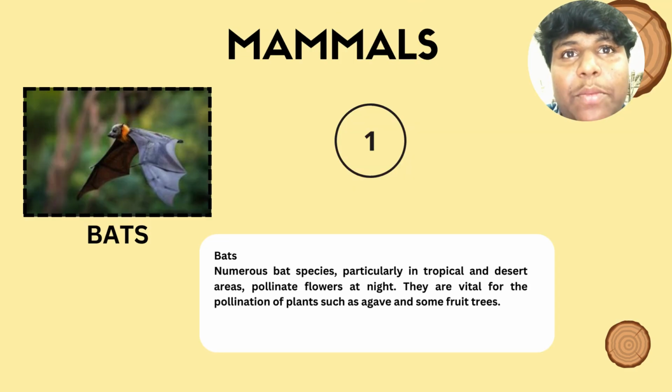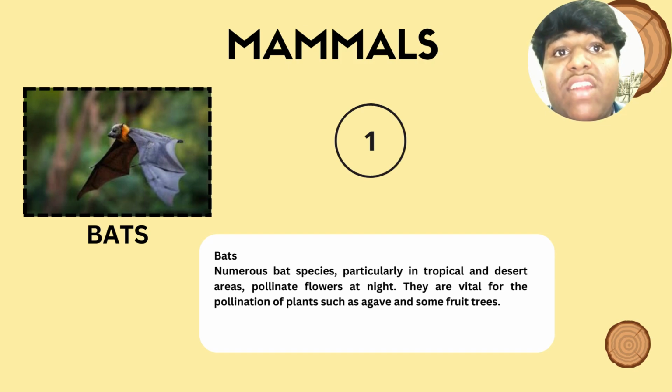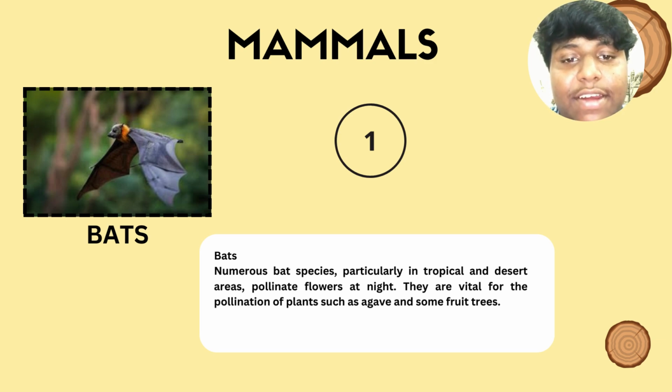Hi, today I'm going to talk about mammals. In mammals, there are different types of species all around the world. In that, particularly, we're going to see bats, which help with pollination. There are numerous bat species all around the world, particularly living in tropical and desert areas. Commonly, bats pollinate flowers at night time. They are vital for pollination of plants such as agave and some fruit trees.